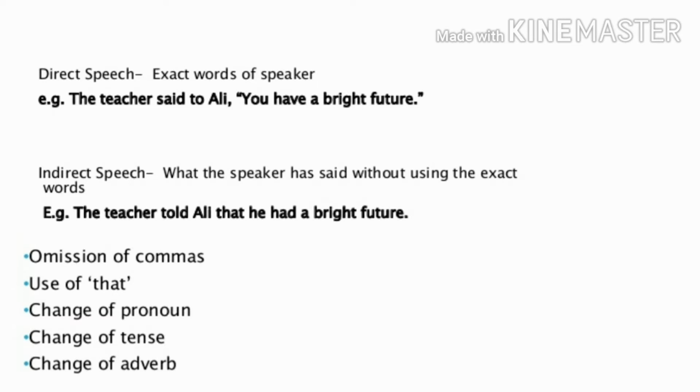In indirect speech, we have removed the commas and inverted commas, used "that," and we have changed the pronoun and also the tense, and we change the adverb also. In this sentence, there is no adverb, but we also change adverbs like now changes into then, this changes into that, here changes into there.